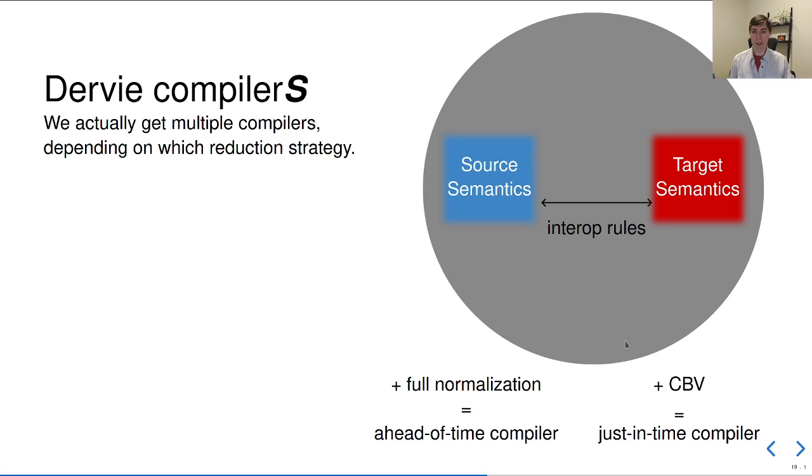We just keep running these translations until there is no more source term left and we only have a target term. That's a compiler. If instead we non-deterministically run in the multi-language, either choosing to reduce a source term in the source semantics, or choosing to translate it to the target language and then run the target semantics, that models just-in-time compilation, at least without speculative optimization.